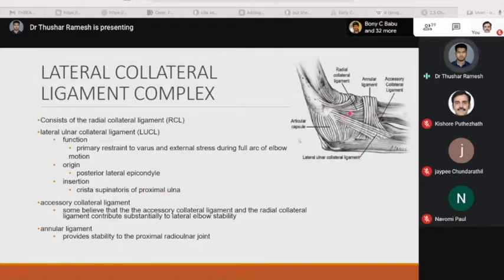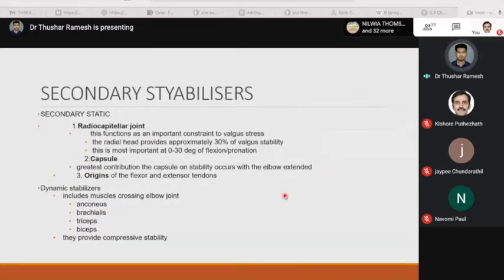Other parts are the accessory collateral ligament, which we could see, and some believe that the accessory collateral ligament and the radial collateral ligament contribute substantially to lateral elbow stability. And there is an annular ligament that we could see. It provides stability to the proximal radio-ulnar joint. Now let's see the secondary stabilizers.